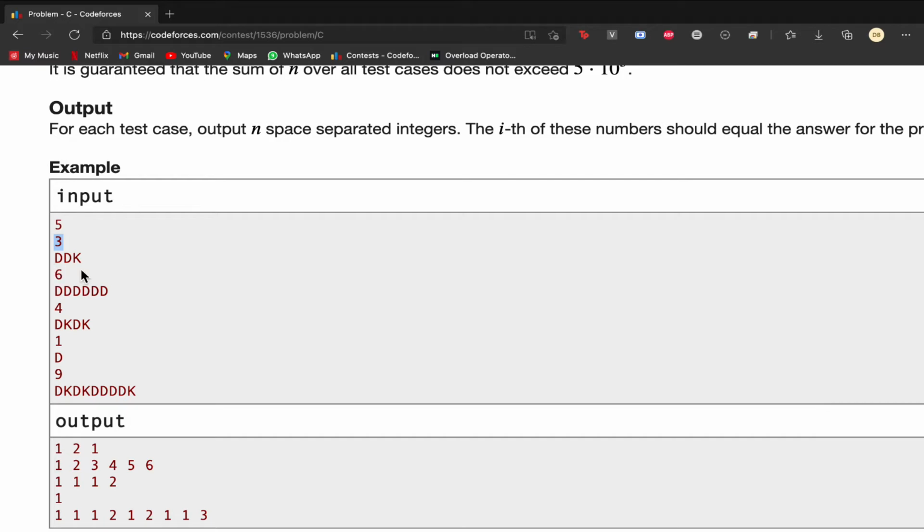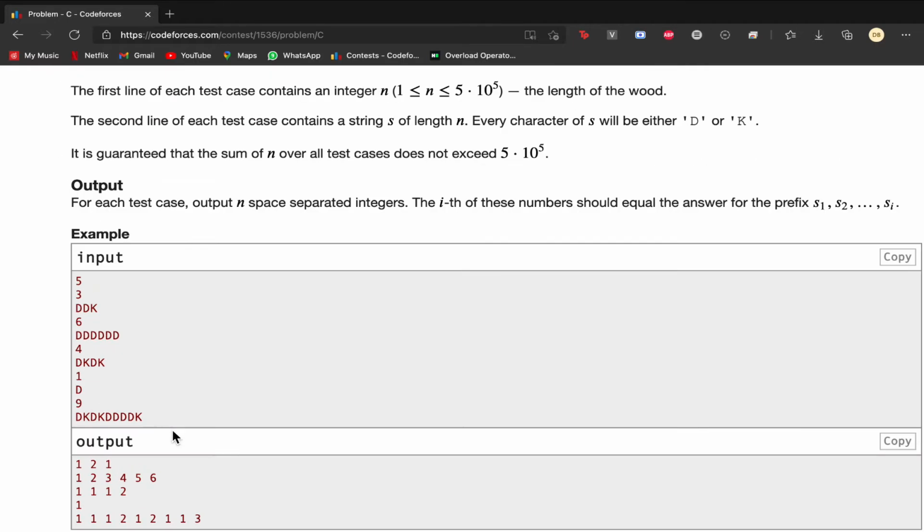For DDK, we have one for the first index, so basically only the letter D is there. For the string DD, which is the second index, we have two because we can cut this into a maximum of two pieces, the first D and the second D. After that, DDK can be cut into a maximum of one piece with the same ratio, that is 2:1, that is DDK.